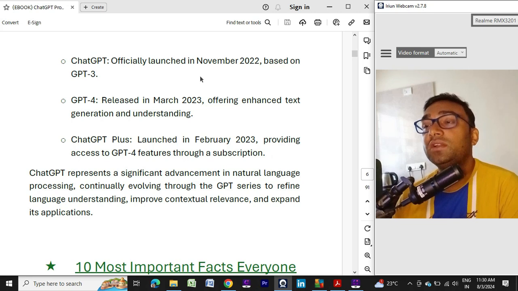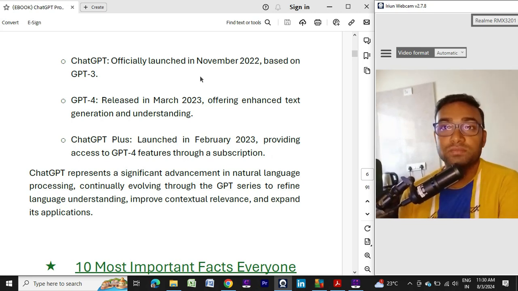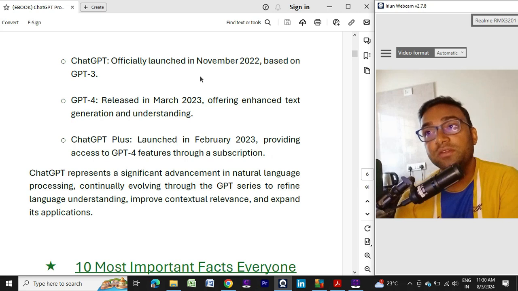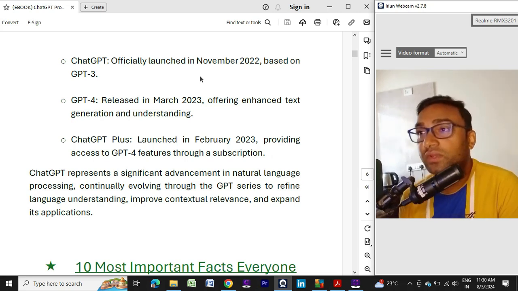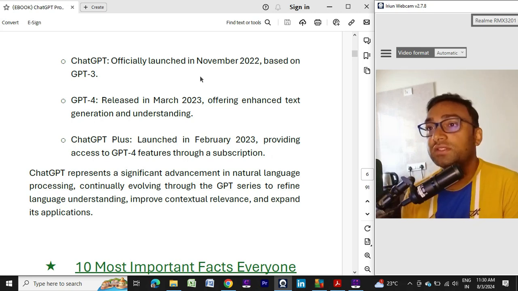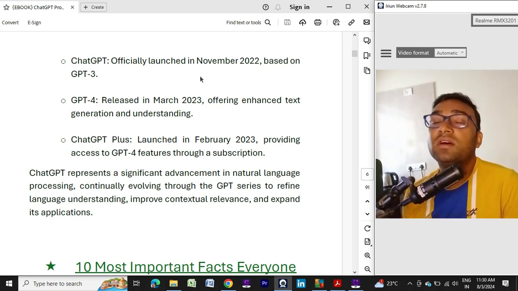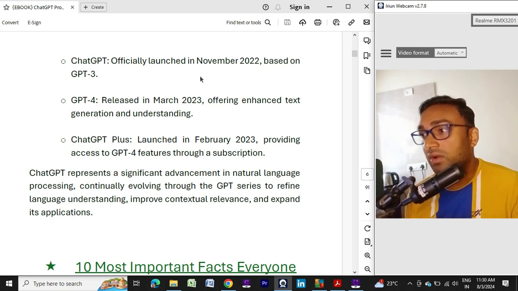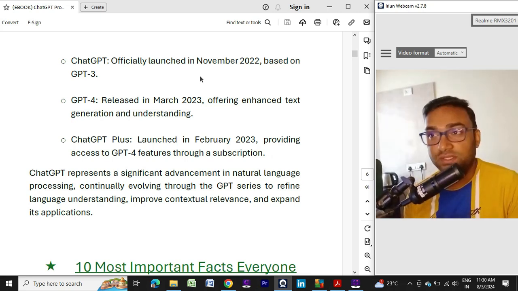ChatGPT was officially launched in November 2022, based on the GPT-3 architecture. Then GPT-4, the latest version, was released in March 2023. This is the updated version, and now you will get one more version, that is GPT Plus. GPT Plus is subscription based, the paid version. It is also more updated. It is created based on GPT-4 only, but this is the latest and updated version of ChatGPT as of 3rd August 2024.